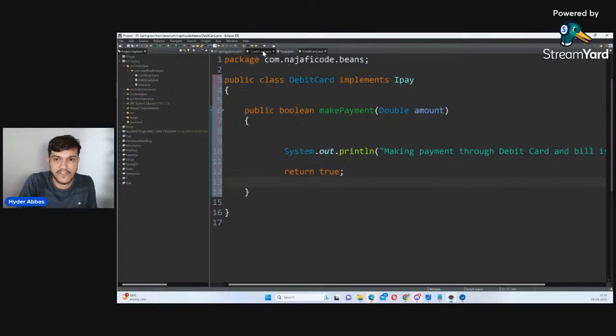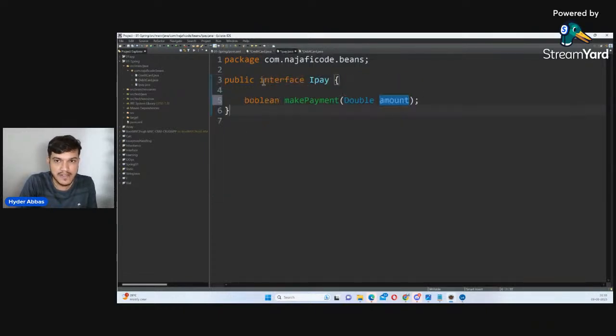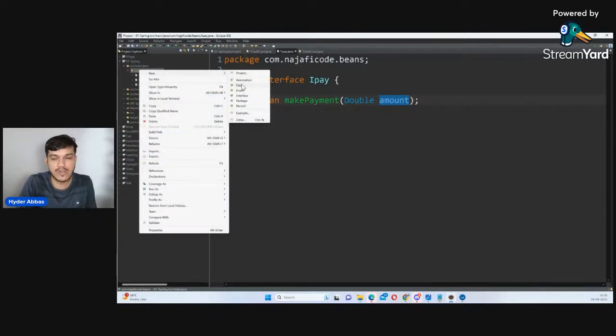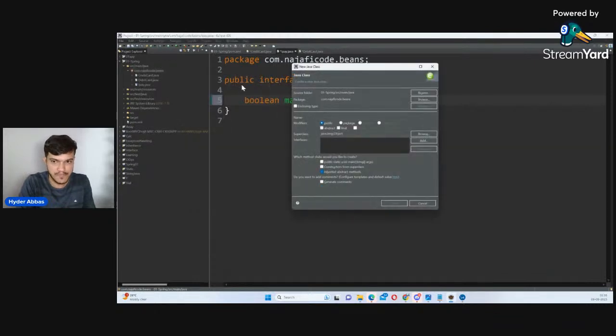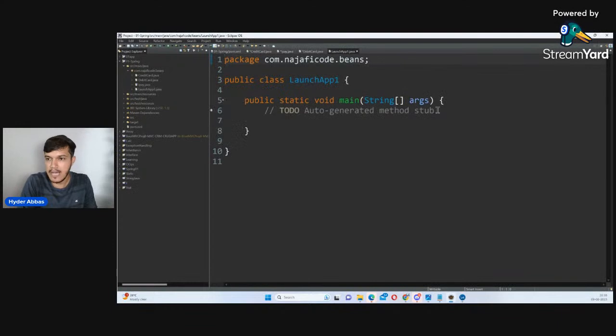I'm coding to the interface here. That's fine. Everyone, great. I would like to create the main class here. I'll name it LaunchApp1. I would include this. Fine, absolutely fine.